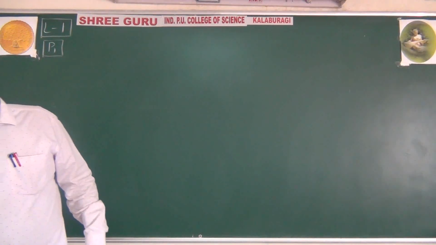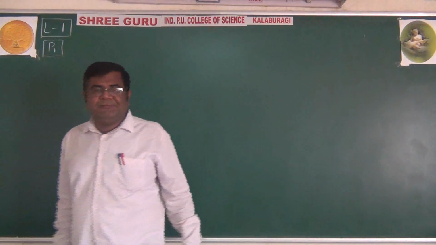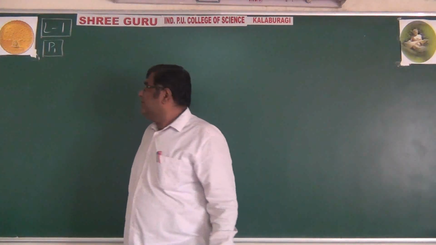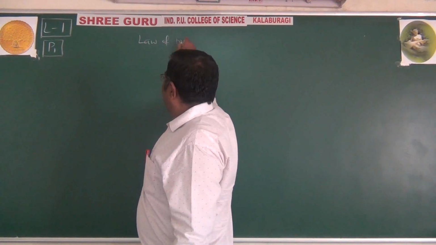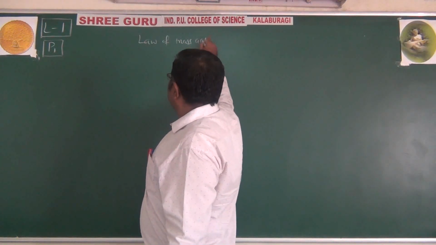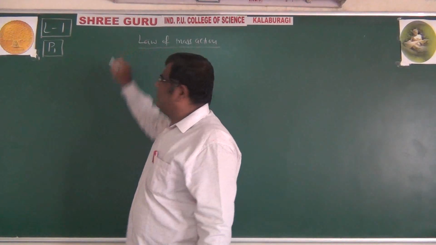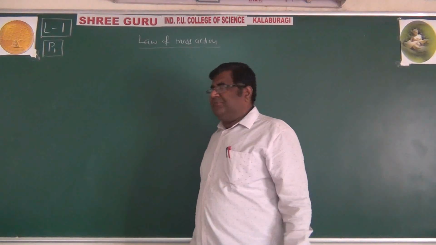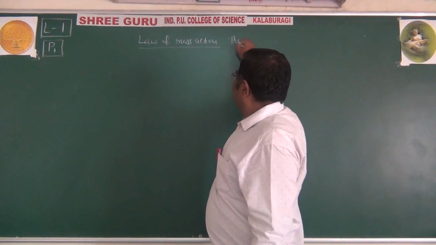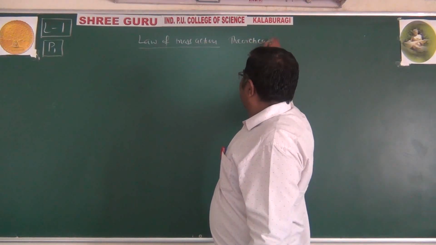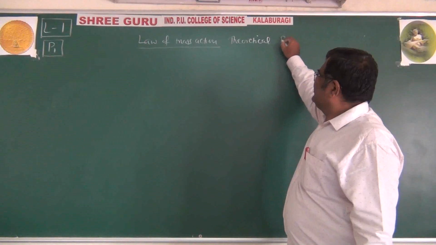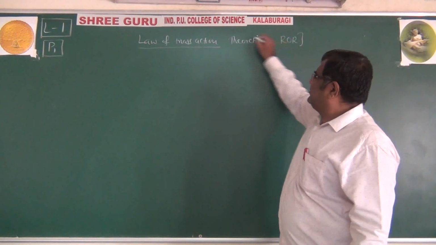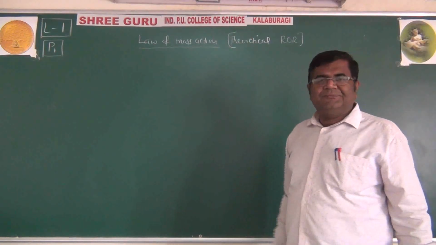Now, how to calculate it mathematically? For that, we have to take the help of the law of mass action. This law of mass action is a law which comments on the theoretical rate of reaction. Theoretical.